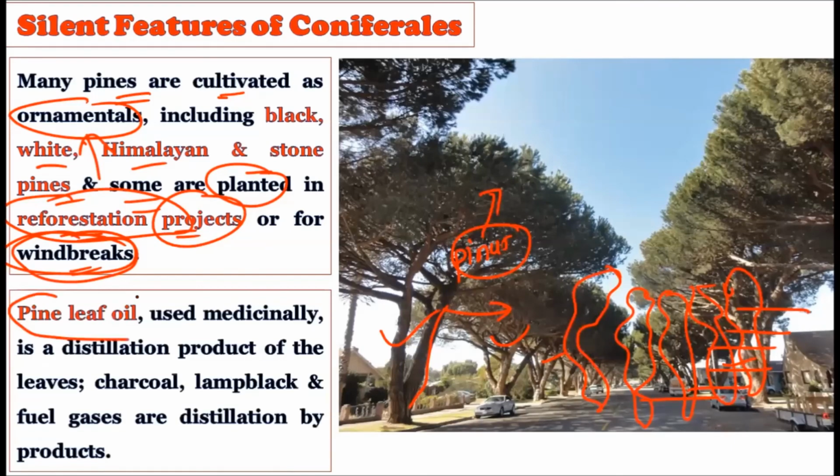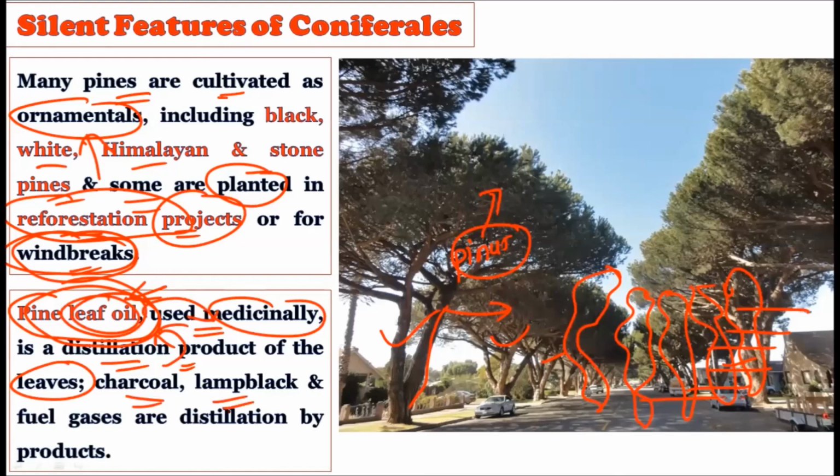Now see the pine's leaf oil. Whatever leaf oil comes out of these Pinus trees is used medicinally, and it is a distillation product of the leaves. From the leaves, by the process of distillation, the leaf oil is taken out, and this leaf oil is used medicinally. Then charcoal or lamp black and fuel gases are other distillation products. These were also obtained from this particular Pinus tree. So all these are the economic importance of Pinus.